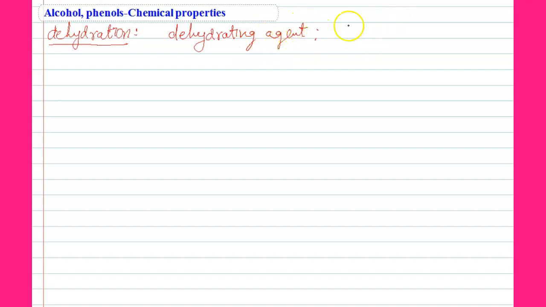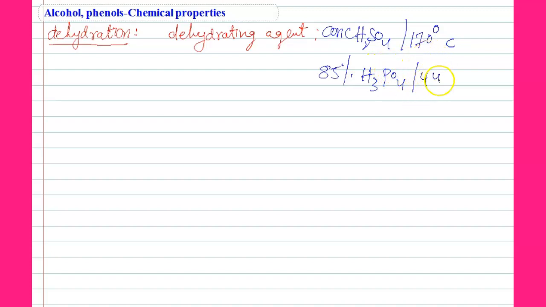Those are concentrated sulfuric acid at 170 degrees Celsius, or 85% phosphoric acid at 443 Kelvin, or Al2O3 at 360 degrees Celsius. These are all dehydrating agents.